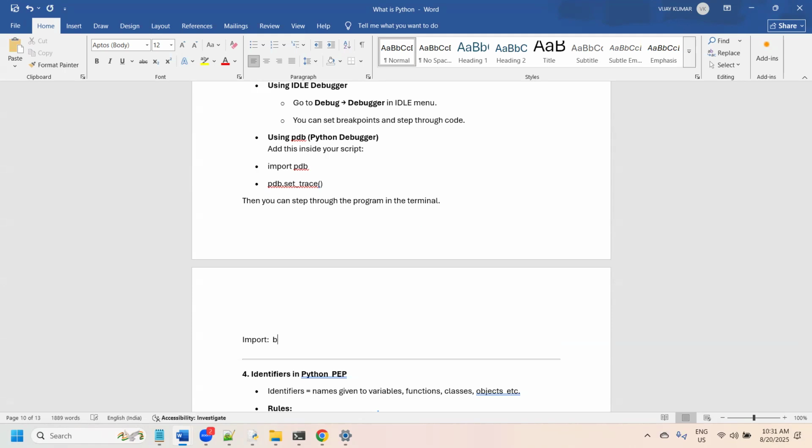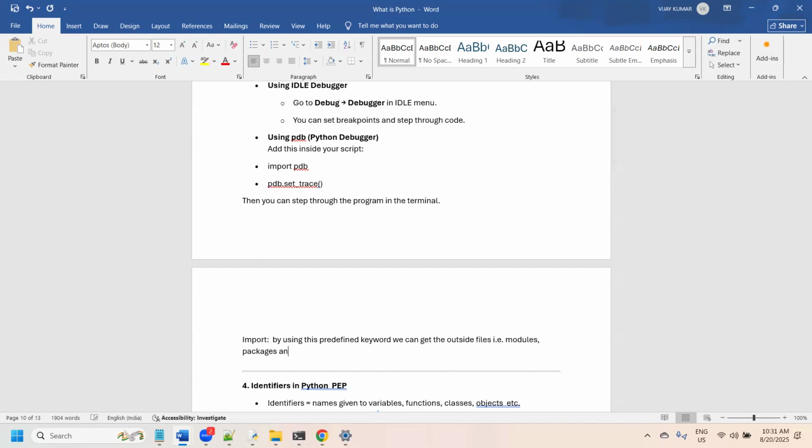By using this import statement, we can get outside files like modules, packages, or functions into the current program.